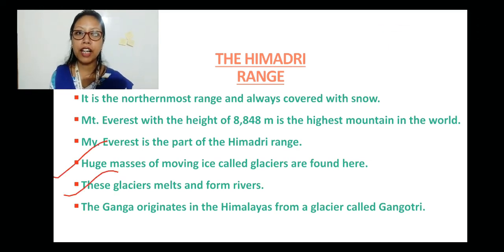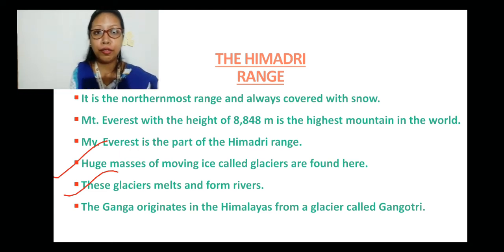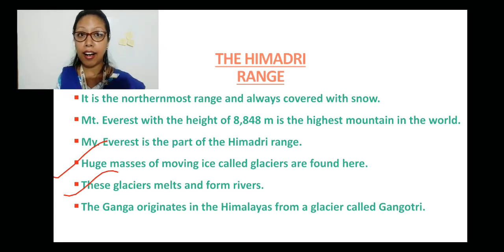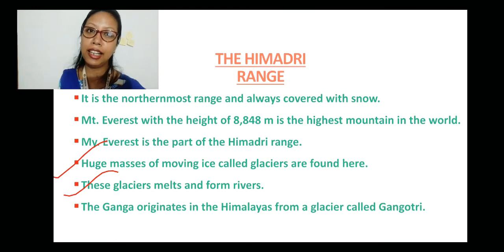First, we have come to know that glaciers are found in the Himadri range. These glaciers melt and form rivers. That means they join the rivers, and the Ganga, which originates in the Himalayas, has its origin called Gangotri. It is a glacier-fed river because the water comes from the glacier.